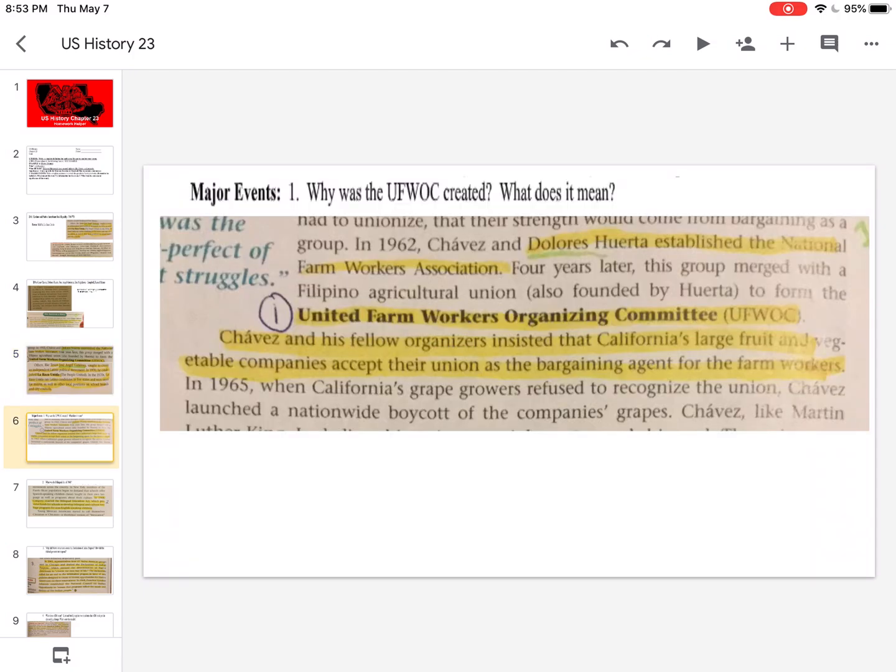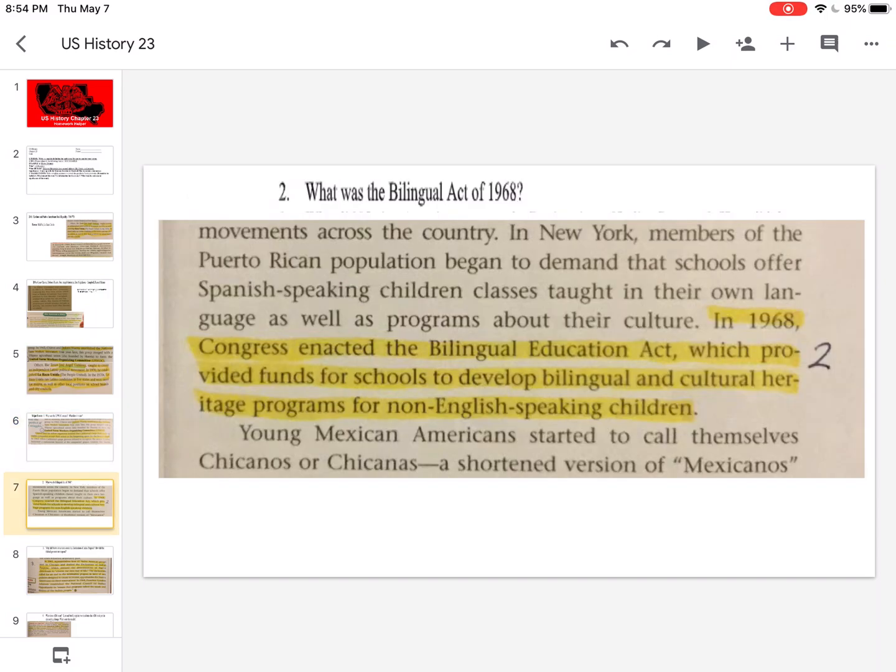Next we have, why was the UFWOC created? What does it mean? The UFWOC was created to fight for better working conditions, rights, and to be recognized as a union and have bargaining power. It stands for the United Farm Workers Organizing Committee. Number 2, what was the Bilingual Act of 1968? This provided funds for schools to develop bilingual and cultural heritage programs for non-English speaking children. Congress enacted it.